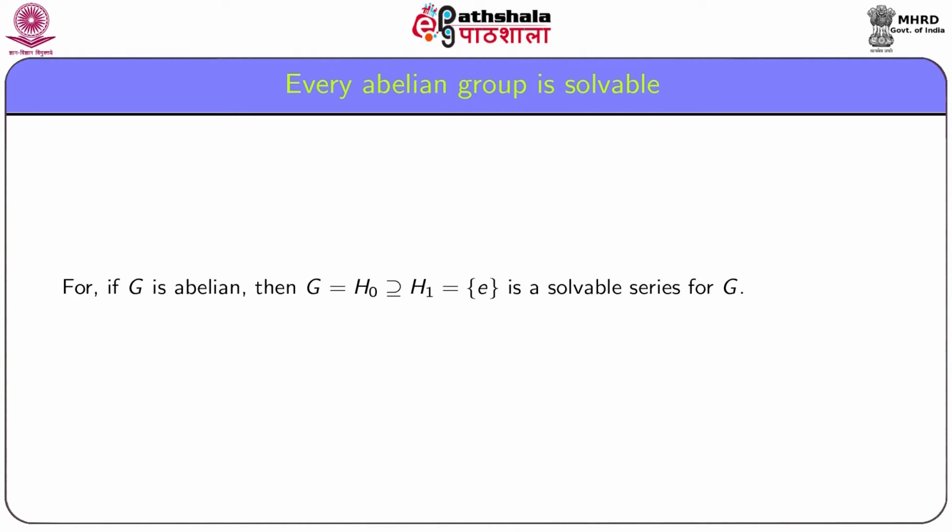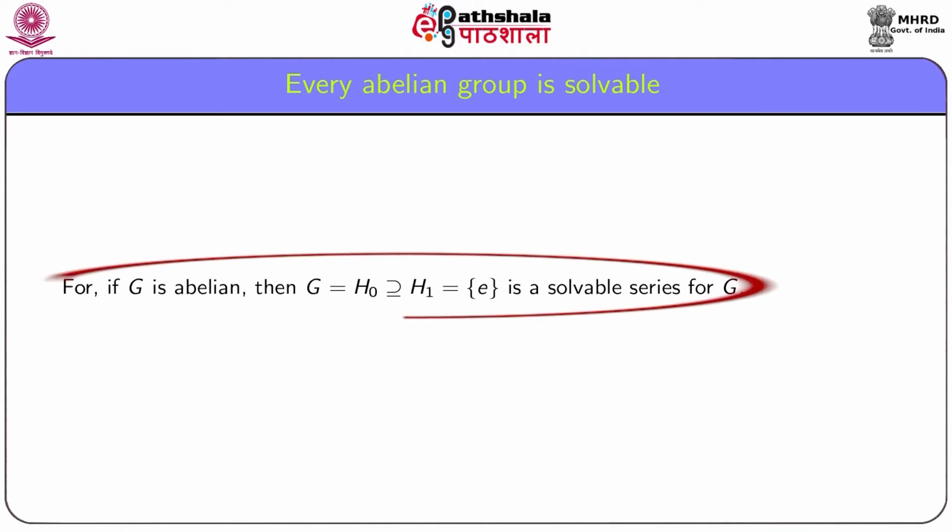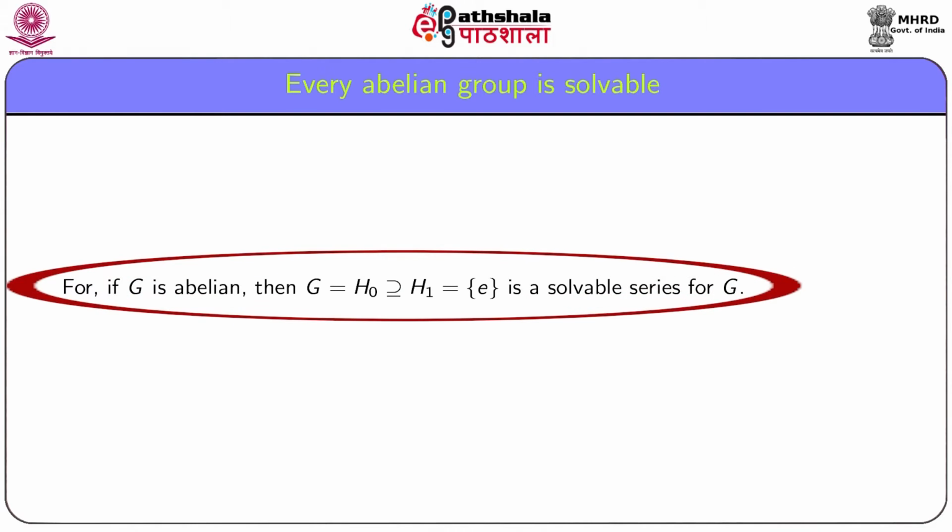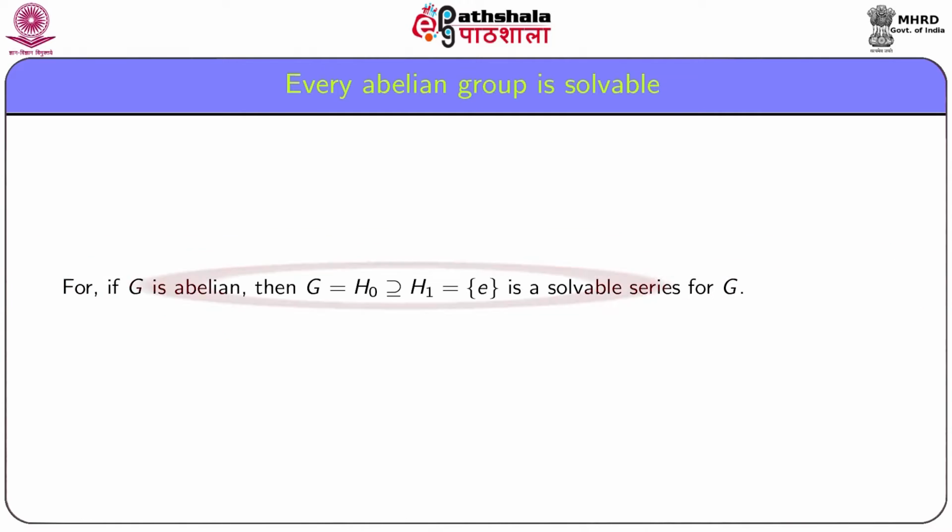Now we show that every abelian group is solvable. For if G is an abelian group, then G equal to H0 contains H1 equal to the identity subgroup is a solvable series for the group G. Thus, it follows that every abelian group is solvable.